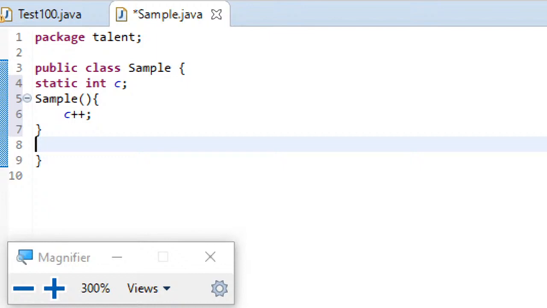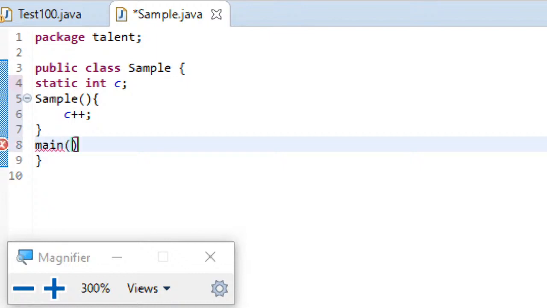So int c is an instance variable which will be initialized to its default value since I have not initialized it, and since I declared it to be static, it will be the common variable that will be used by all the objects of the class. And since I am defining my own parameterless constructor to my class Sample, JVM's default constructor will not be added to my class. So this is the point you should note down here.